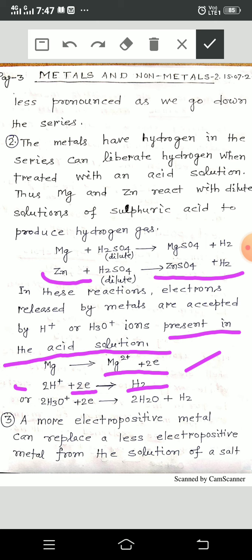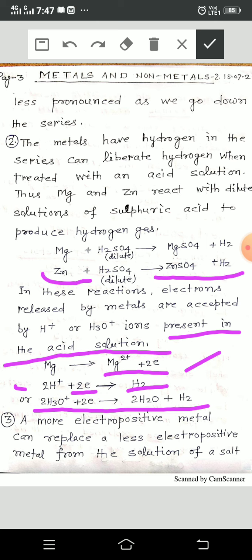So this is the reason why a metal liberates hydrogen when it reacts with dilute acids.